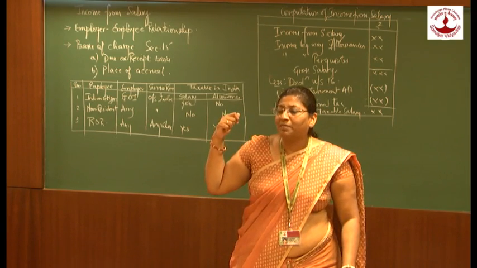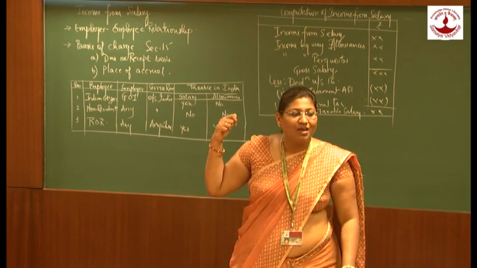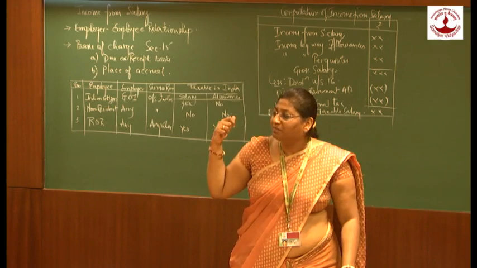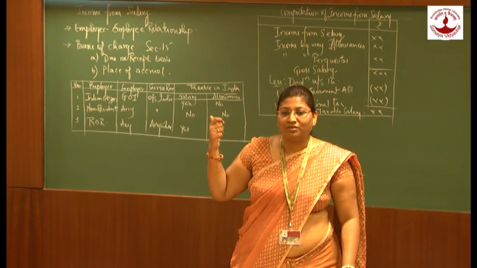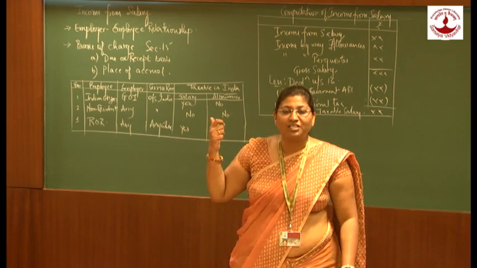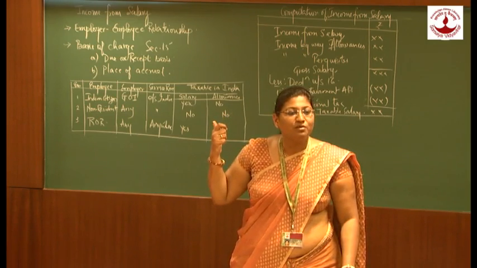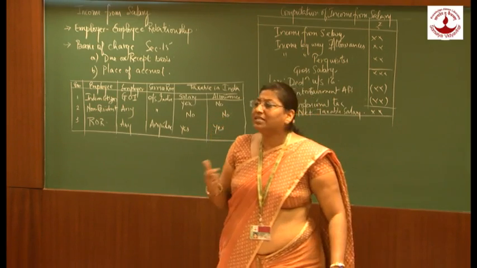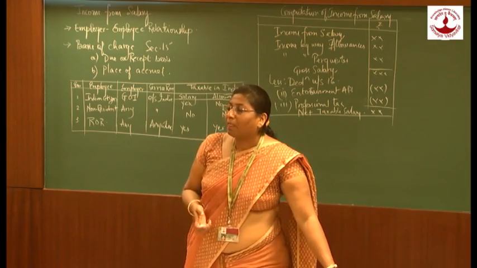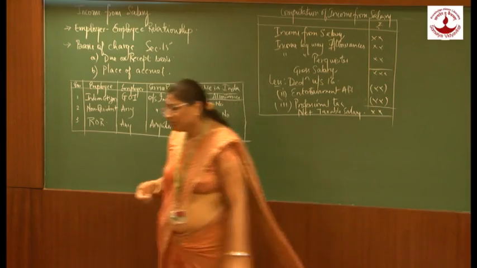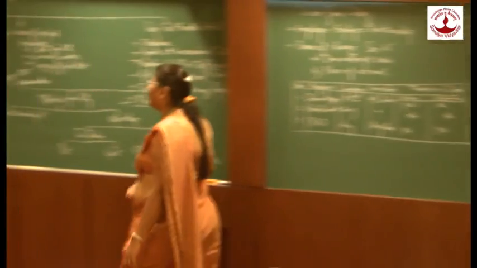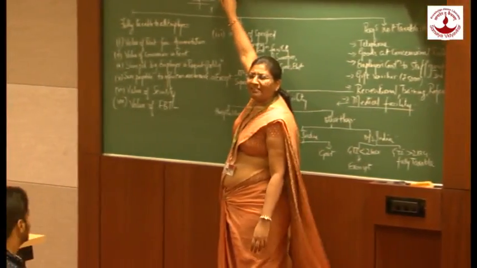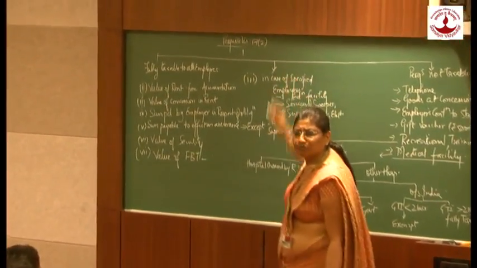It can be charged under income from other sources, or under income from business and profession, that is, profits and gains from business and profession, depending upon the circumstances. To sum up, perquisites are dealt with in section 17, subsection 2.